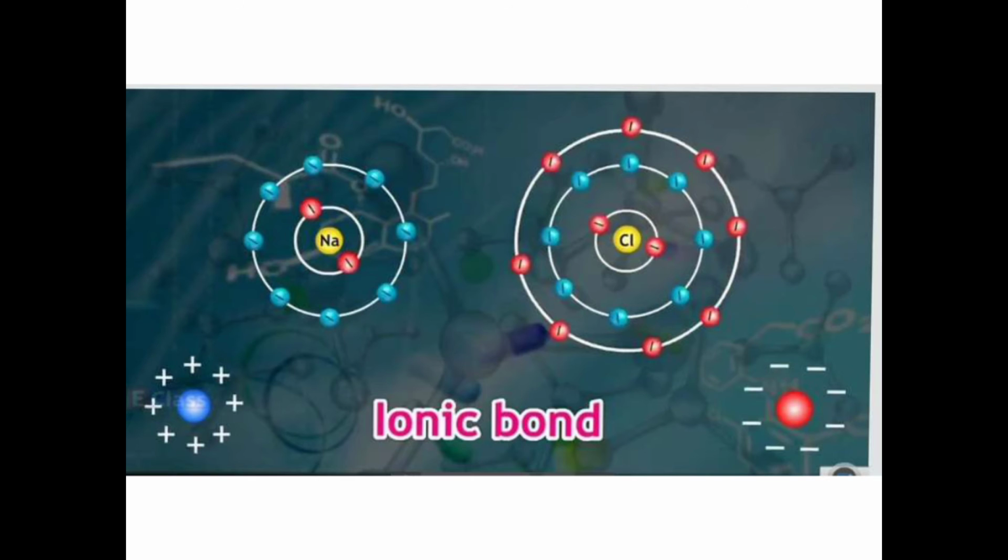Now when there is this give and take relationship, meaning the sodium has given the electron and chlorine has accepted the electron, there is an exchange between the two.